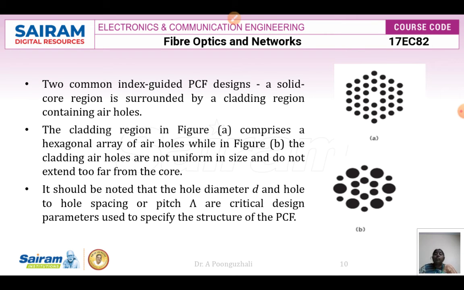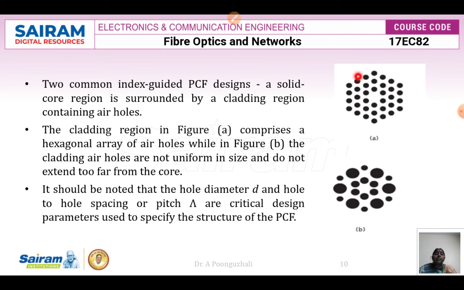The two common index guided photonic crystal fiber designs have a solid core region surrounded by a cladding region consisting of air holes. The first one has a hexagonal shape: the center is the core, and this is the cladding surface.